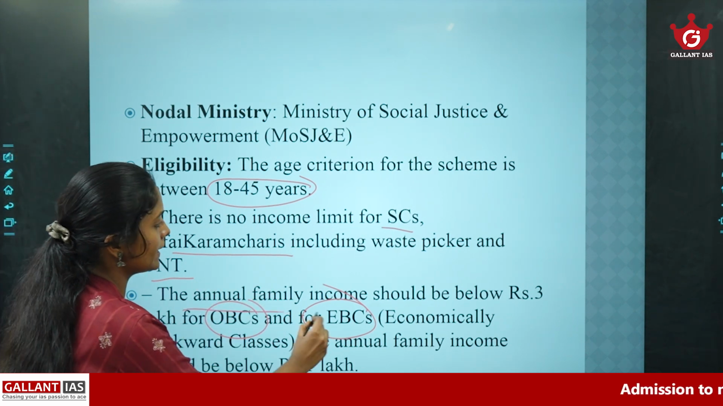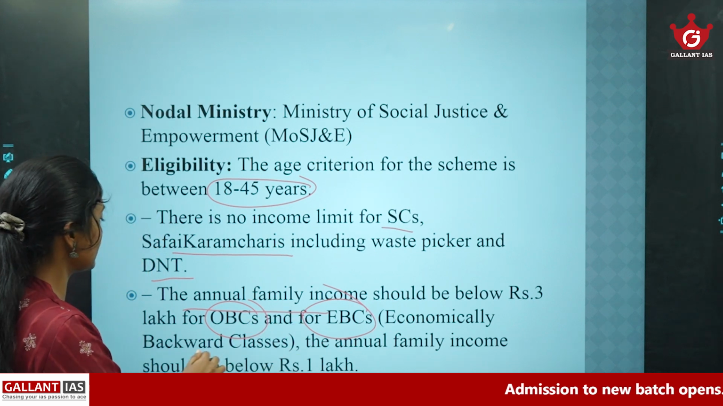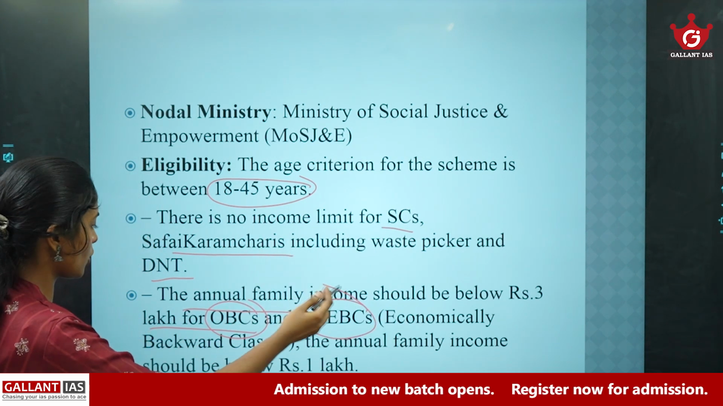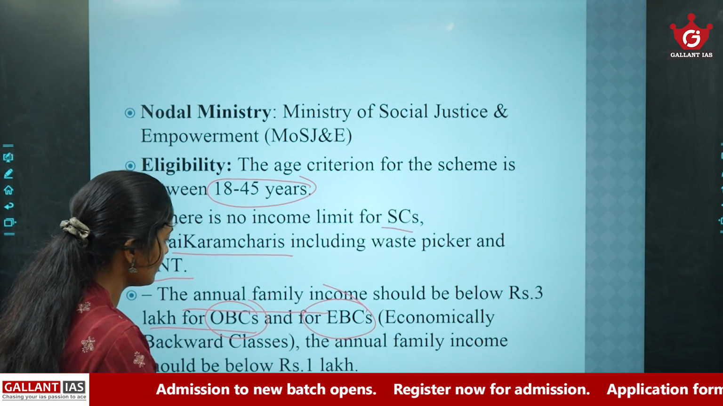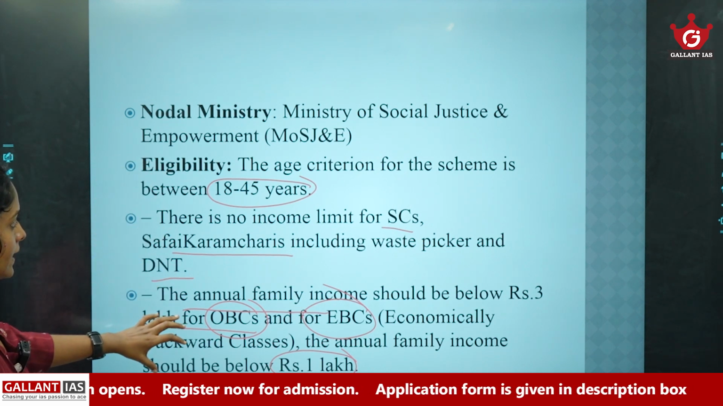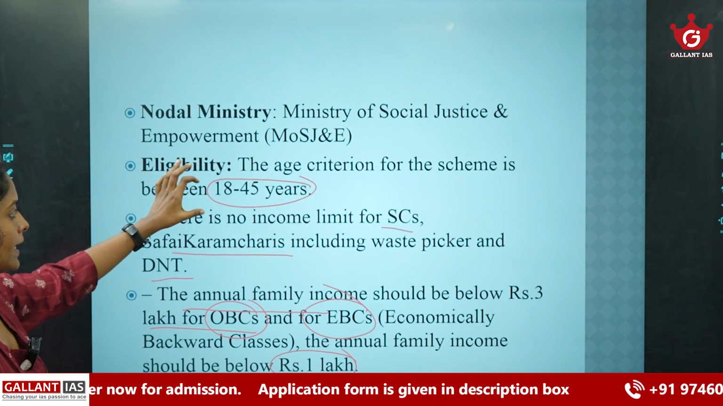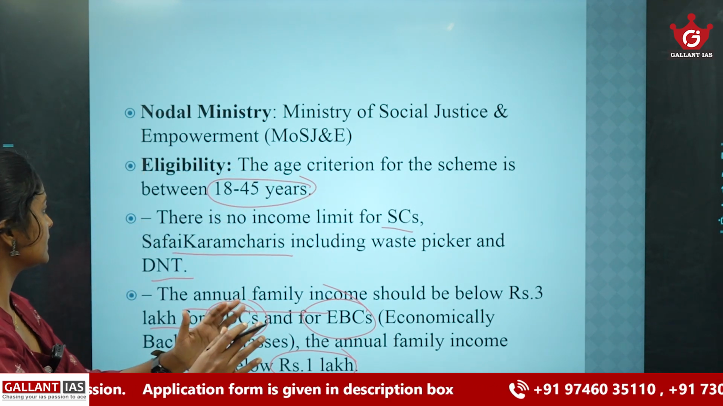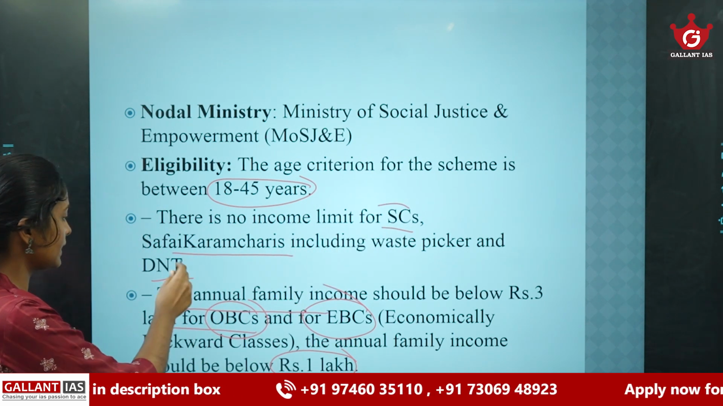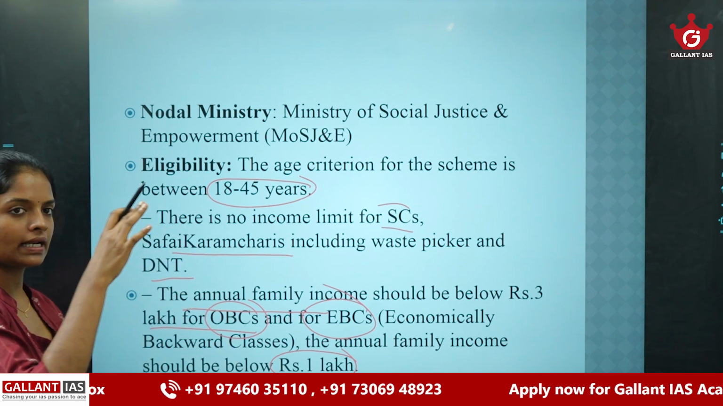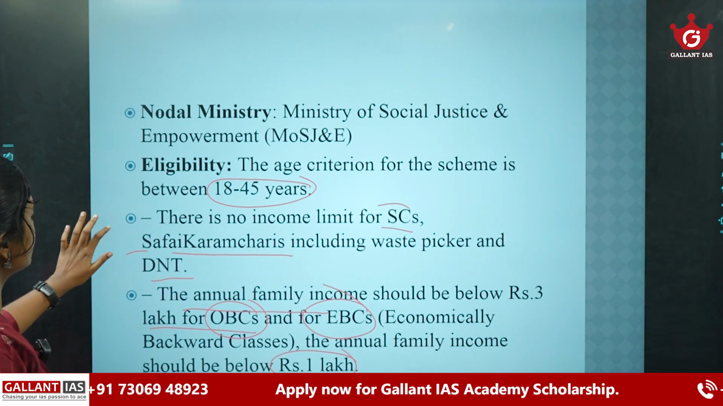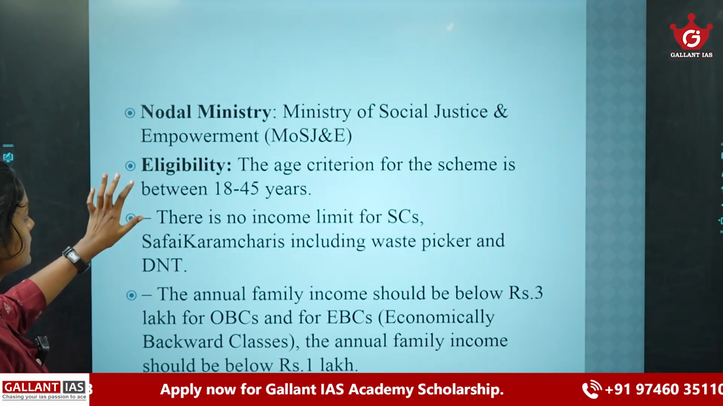So the annual family income should be below 3 lakh for the OBCs, and for EBCs or economically backward classes, the annual family income should be below 1 lakh. So these are the eligibility criteria. The age criteria is between 18 to 45 years, and there is no income limit for SCs, Safai Karmacharis and denotified tribes, but there is an annual income limit for these OBCs and EBCs. So these are the main points regarding this scheme.